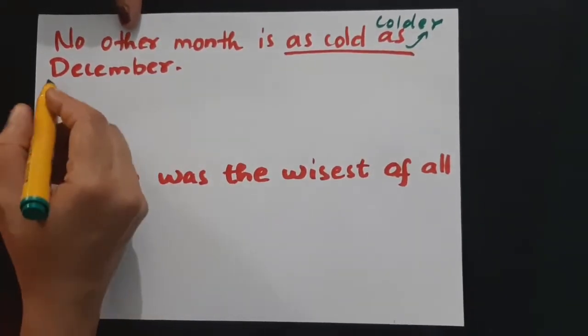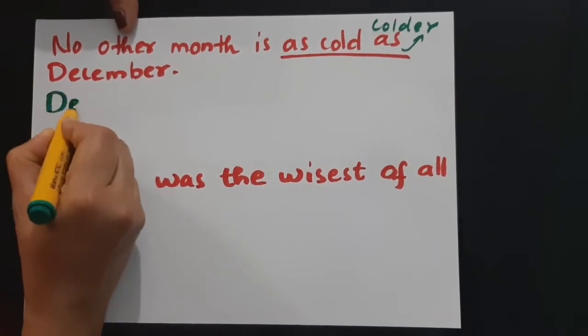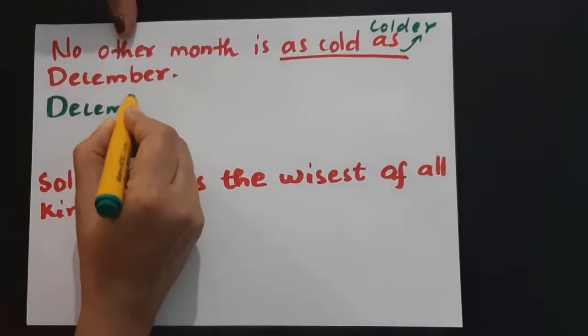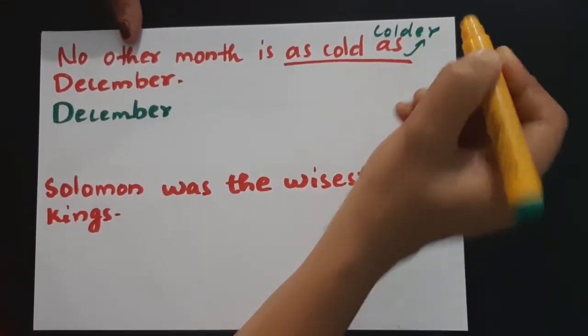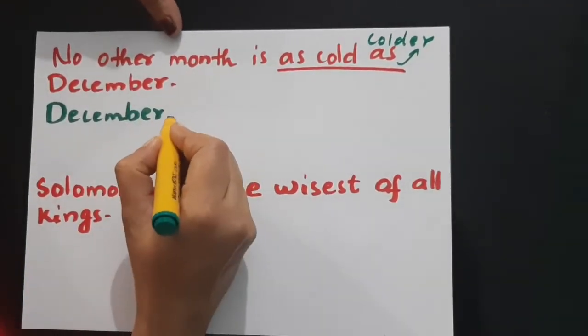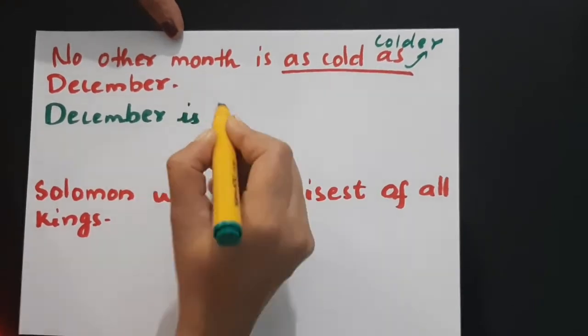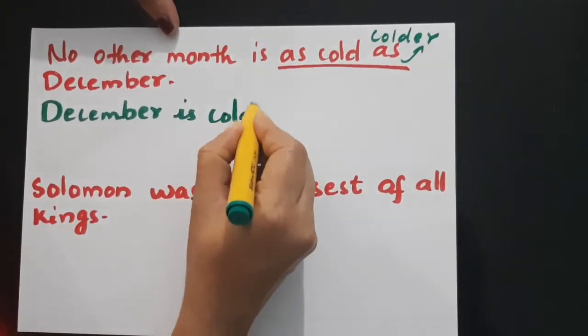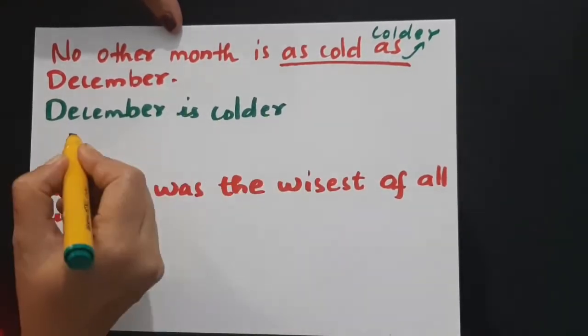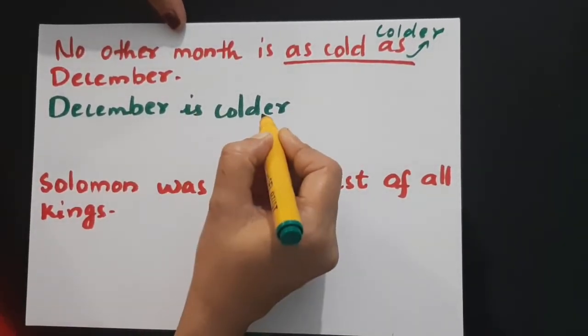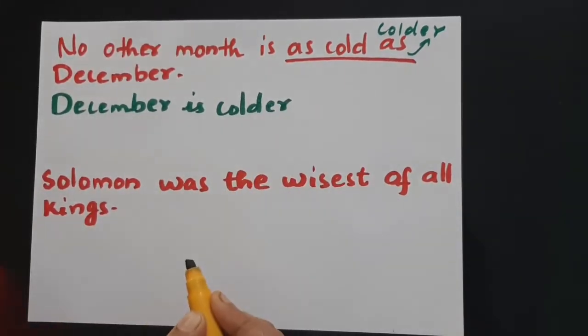So let's start with December. What we need is colder. December is colder. So we got the comparative degree here, colder. December is colder. Now we come to the rule.